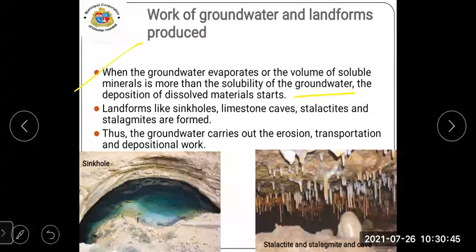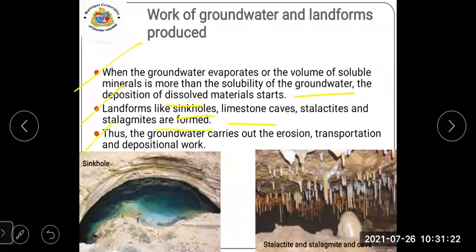If we put 10 or 20 spoons of salt in that water, then the dissolving process cannot be seen. That is known as the solubility. Then the deposition of dissolved material starts. Then due to this, what happens, student? Landforms like sinkholes, limestone caves, stalactites and stalagmites are formed.